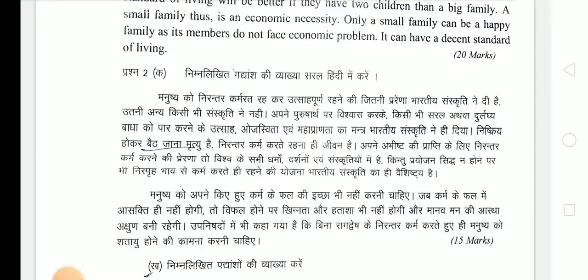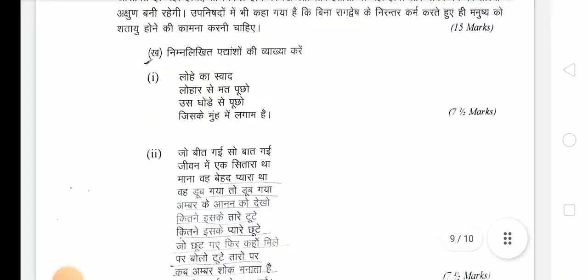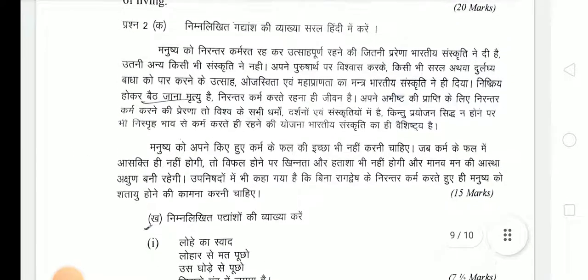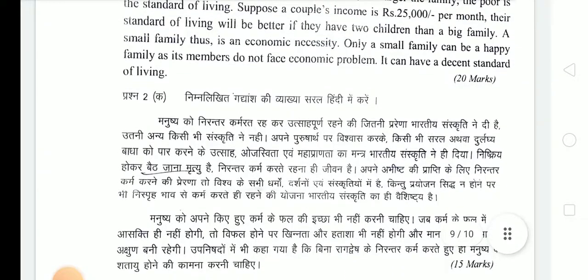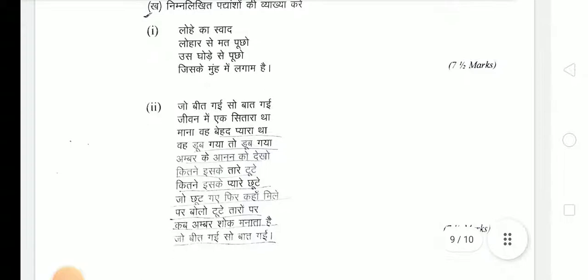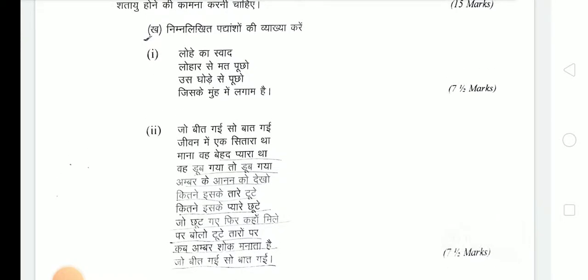So this is गद्यांश to be explained. Next question is निम्नलिखित पद्यांशों की व्याख्या करें. And these are पद्यांश. So गद्यांश and पद्यांश both are of 15 marks each and translation is of 20 marks. And in this question both padyansh are to be attempted.